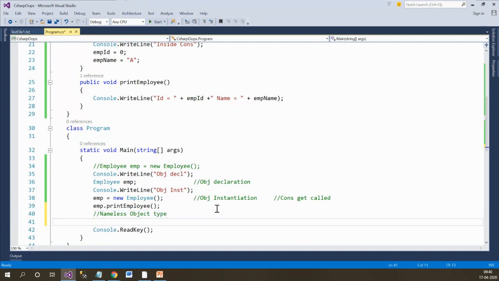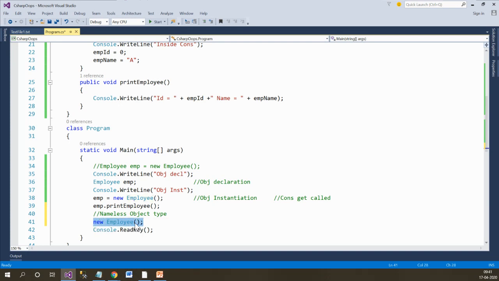What does it mean? In modern programming languages, we can create the instance of a class without creating the object variable like this: Employee emp = new Employee. There is a way of creating the instance of a class by just writing the new keyword and Employee, that is the name of the class.